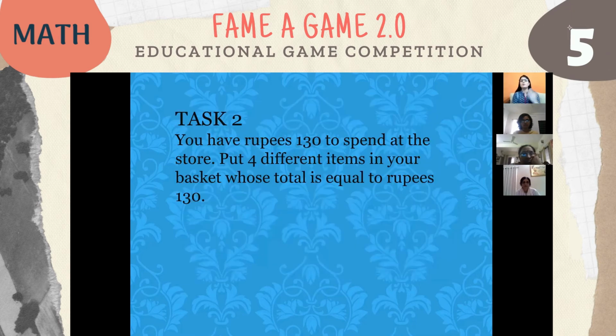So again one task will be shown to them. Now the task is different. They have to spend 130 rupees and again put four different items in their basket. Like five or six tasks will be given, keeping the time slot of 40 minutes in mind.